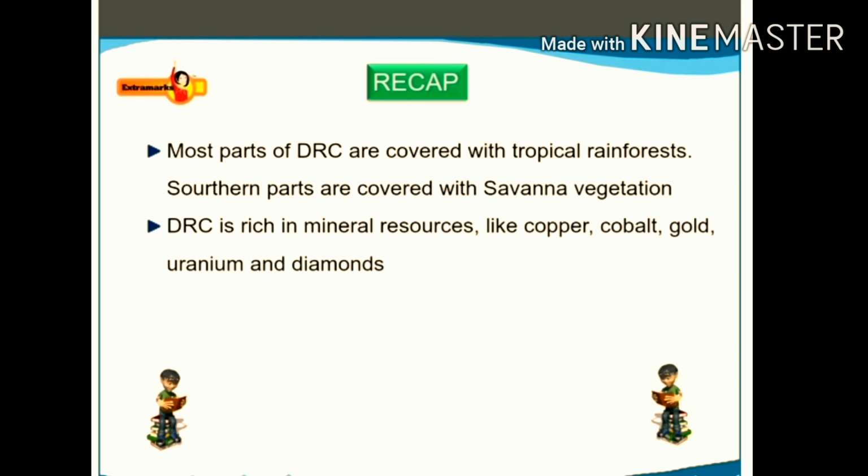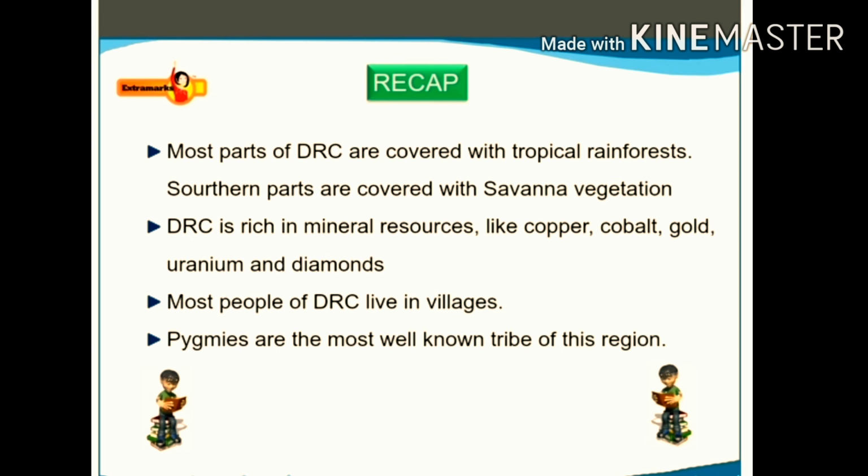DRC is rich in mineral resources like copper, cobalt, gold, uranium, and diamonds. Most people of DRC live in villages. Pygmies are the most well-known tribe of this region.